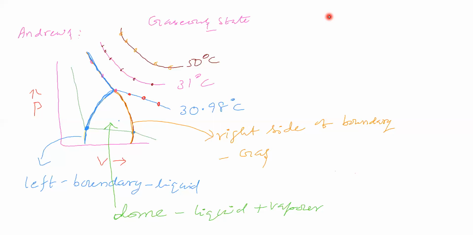Now we will take this point here. At this point, how is the system? In the vessel, carbon dioxide is present. In this vessel, we are unable to see any boundary.